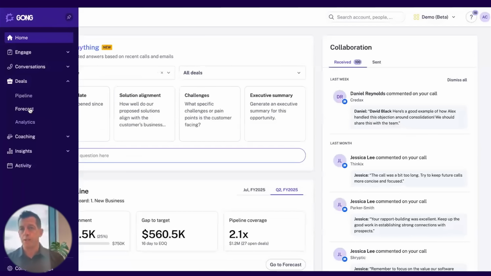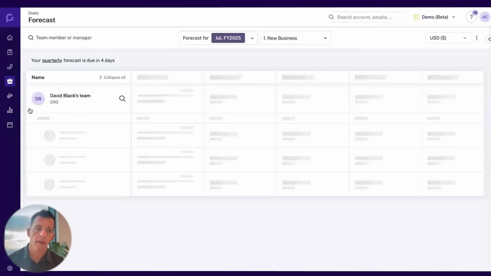So those are deal boards. We can create them on any criteria that we have. Must win. It could be competitive deals. It could also be deals that are large deals or key strategic deals. It just depends on what you want to do and how you want to run your business, so those can be configured. I've now flipped to a forecasting view, and you can see this is my team.